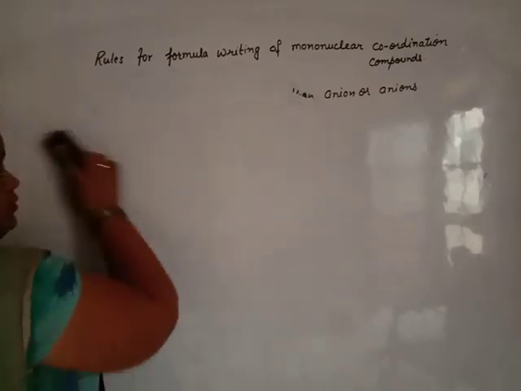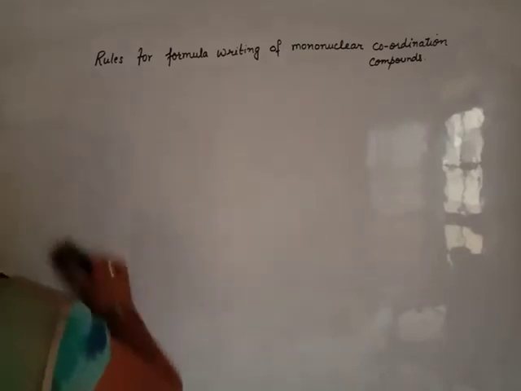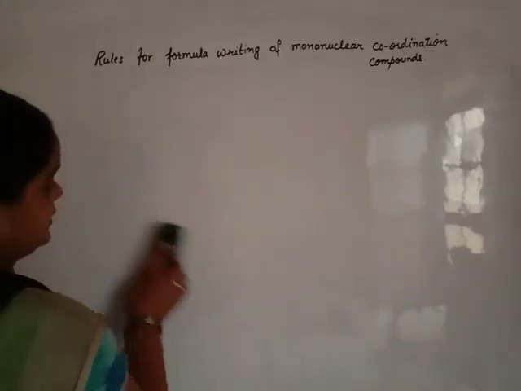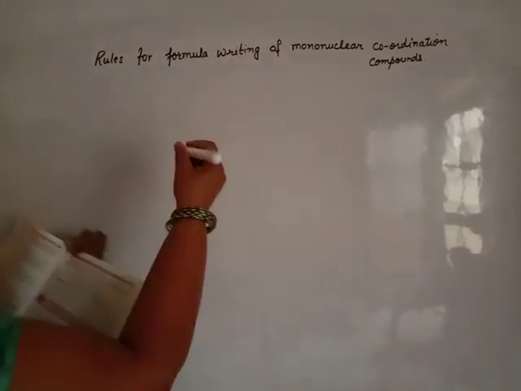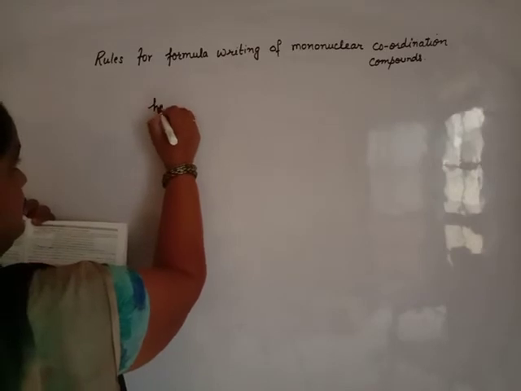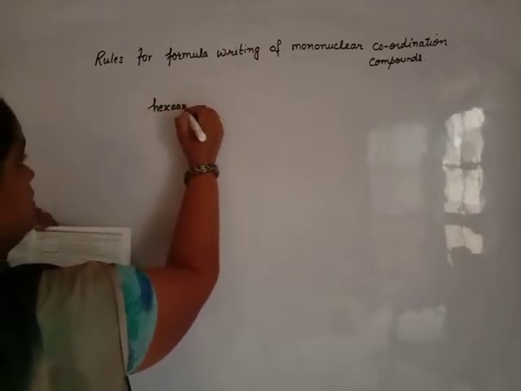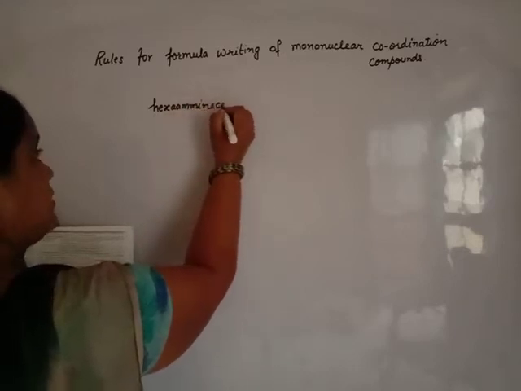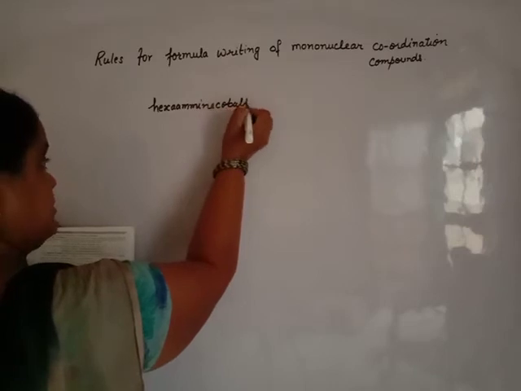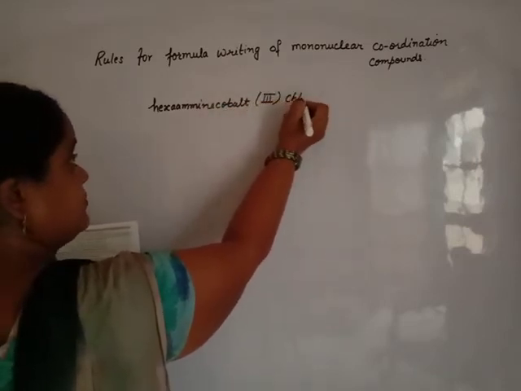On the basis of these rules, we may write the formula of complexes. For example, beta, we have a compound hexaamine cobalt 3 chloride.